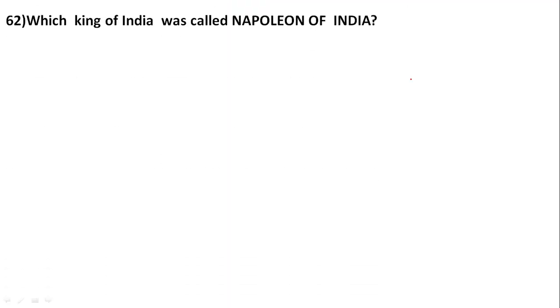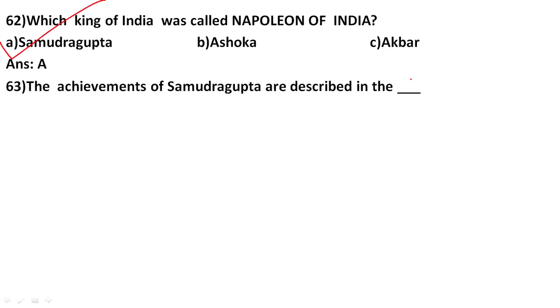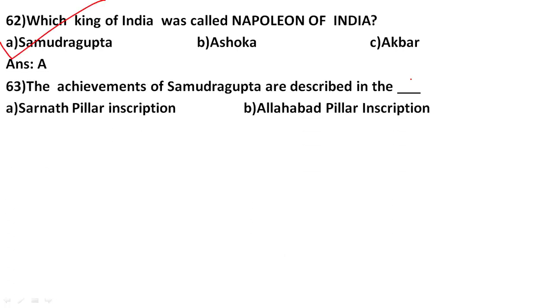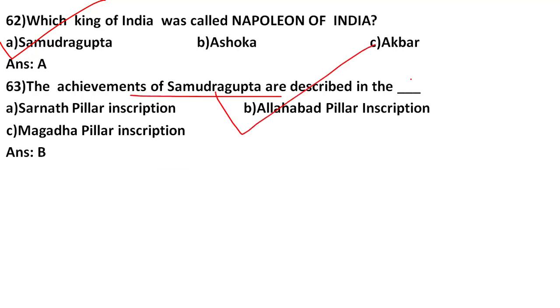Which king of India was called the Napoleon of India? The correct answer is A, Samudragupta. The achievements of Samudragupta were described in B, Allahabad pillar inscription.